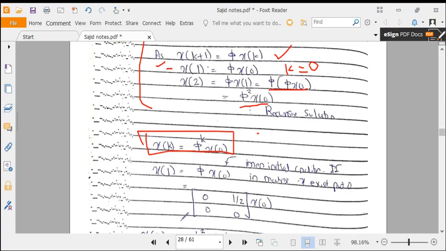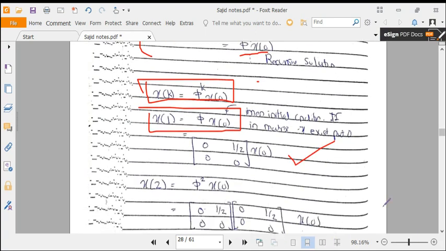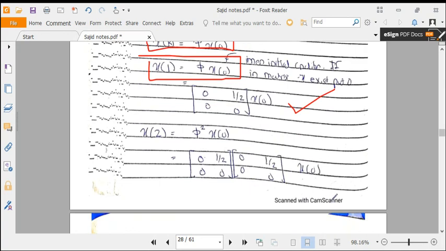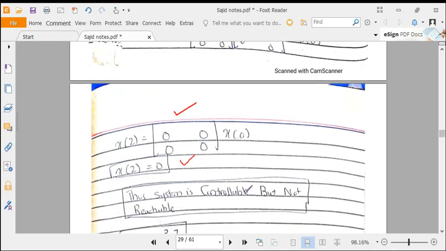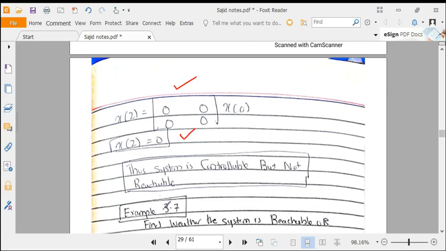So we find x of 1. First of all, we get this thing right here, and this is not 0. So we move to x of 2. Now x of 2 is equal to phi square x of 0. We multiply phi with phi, and we get a 0 matrix right here. So x of 2 equals 0 times x of 0, which is 0. We have got x of k equal to 0 for a finite number k. Then we say that the system is controllable. So the system is controllable but not reachable.